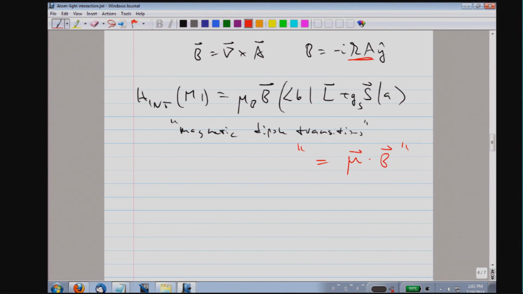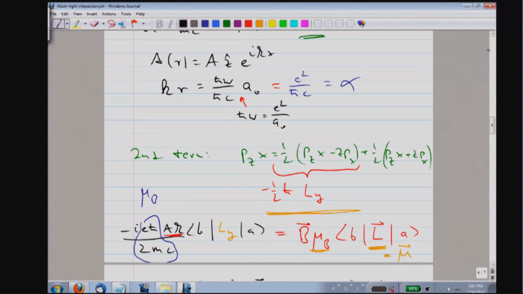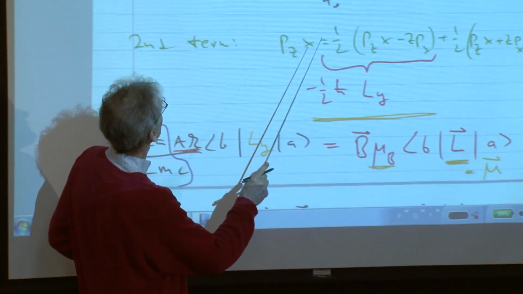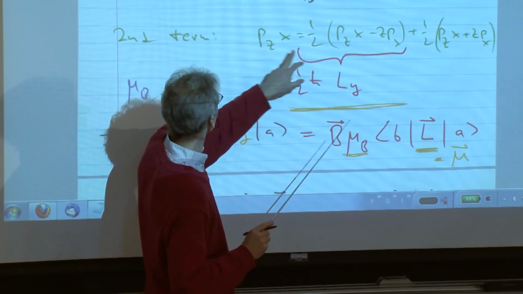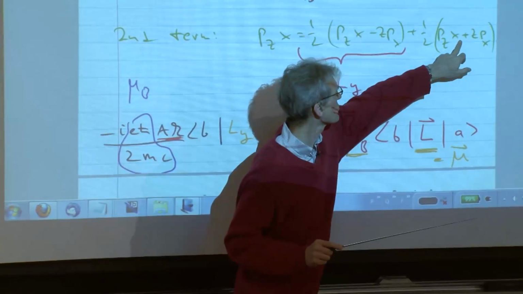But there are more terms, and I just want to illustrate that, and then I stop with that multipole expansion. We had the second term, the kR term, was this one, but then we sort of anti-symmetrized it and symmetrized it.